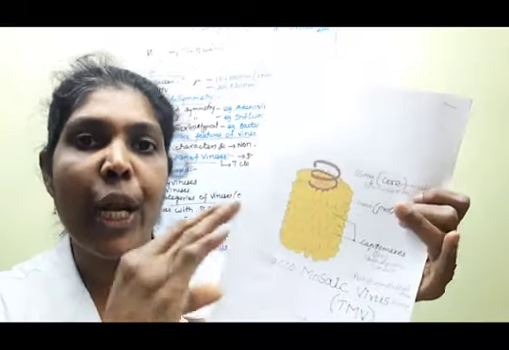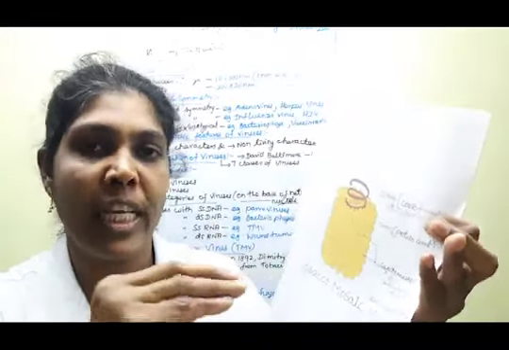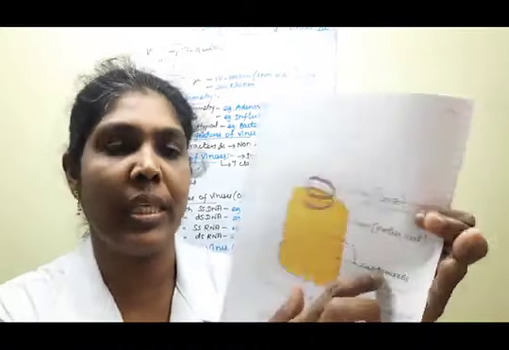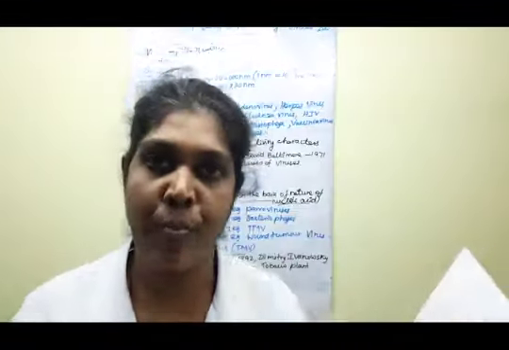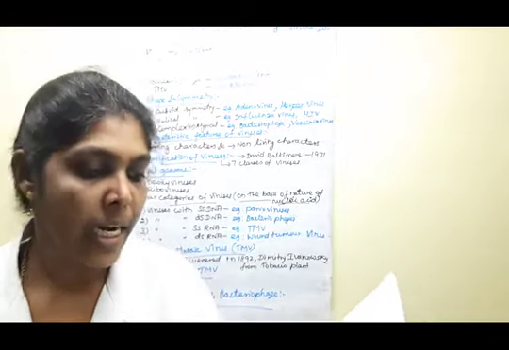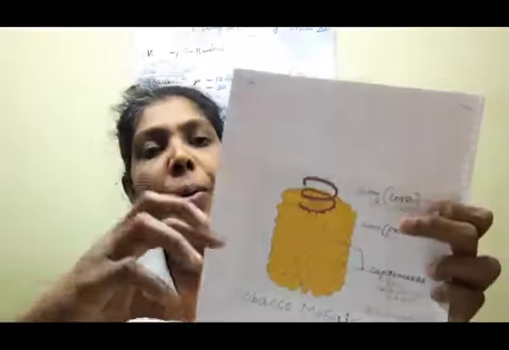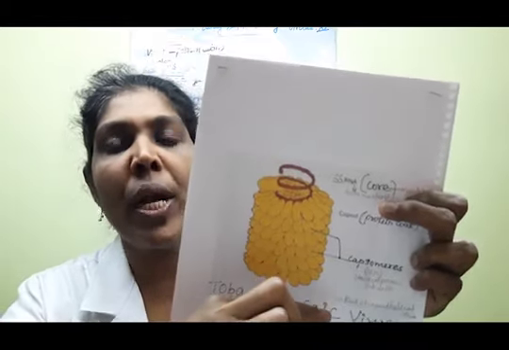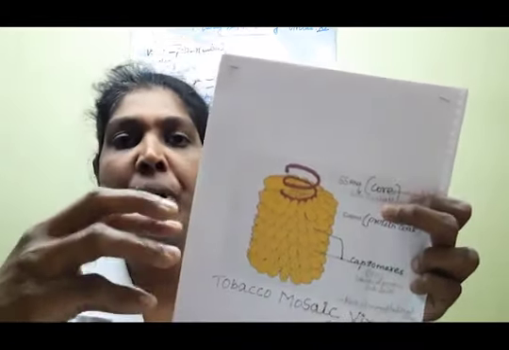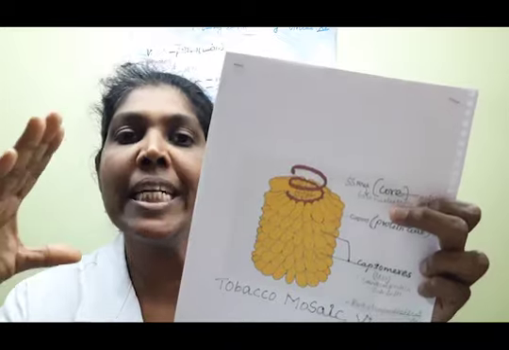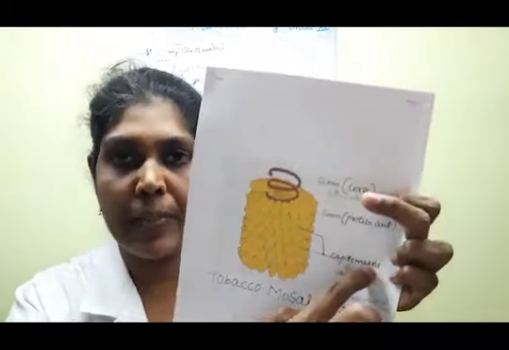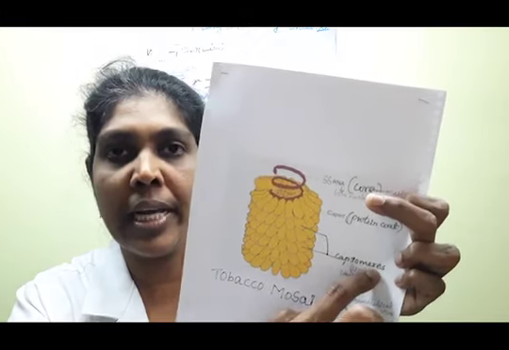The single unit of the capsid, that is the protein coat, is known as a capsomere. Understood, children? So how many units are present? 2130 identical protein subunits come together to make the capsomeres. Clear, children? Say yes or no?